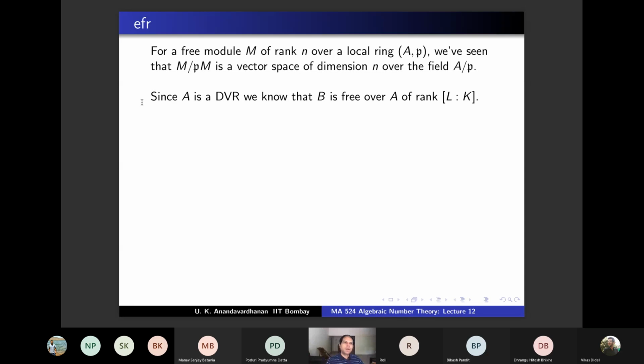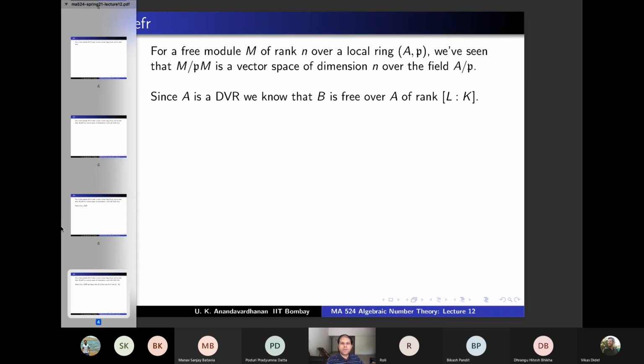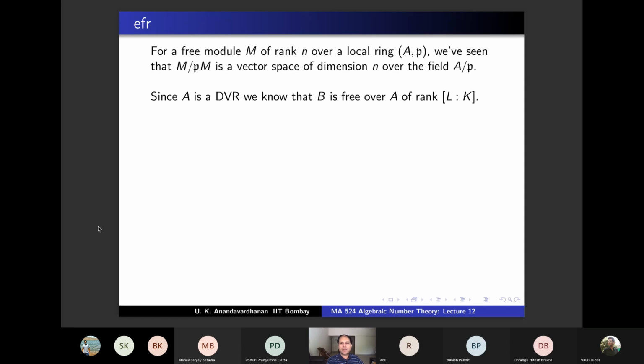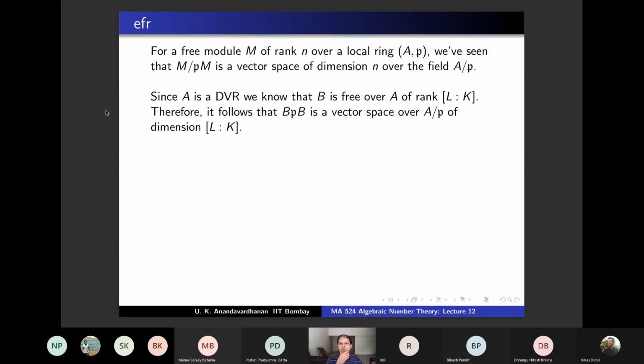So you can apply that, and therefore by this result that we proved last time, B is free over A of rank equal to the degree of L over K. Therefore, it follows that B by PB is a vector space over A by P of dimension equal to the degree of L over K.